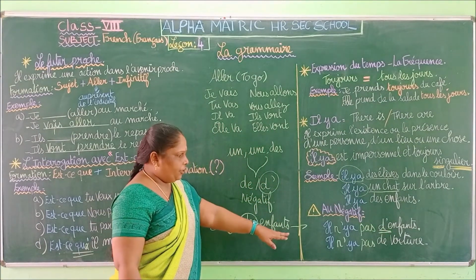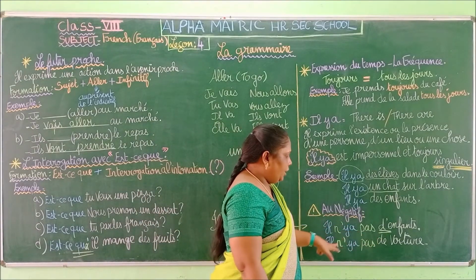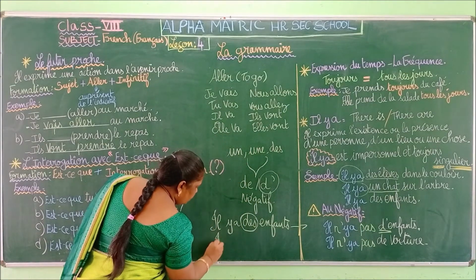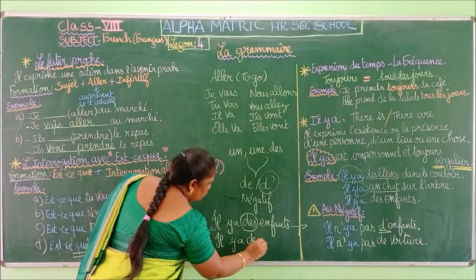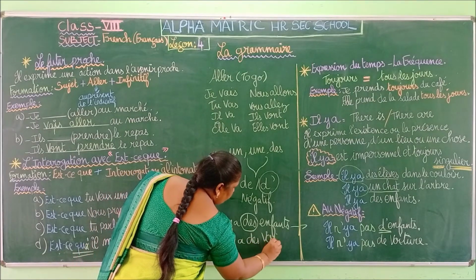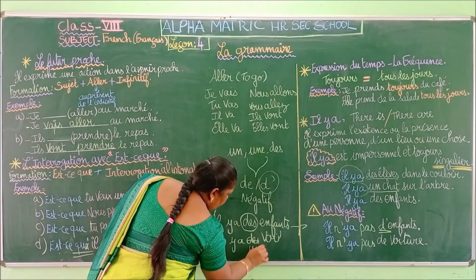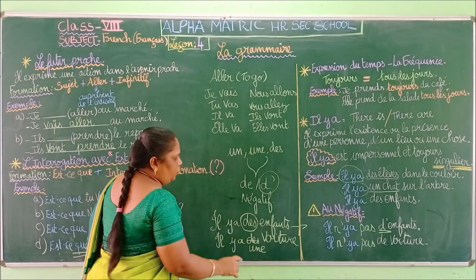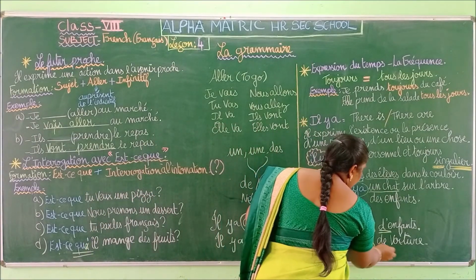So the same for the next one. Il n'y a pas de voiture. There are no cars. So what is the simple sentence of this? Il y a des voitures. Okay. Or, if it is in singular, il y a une voiture. Il n'y a pas de voiture.